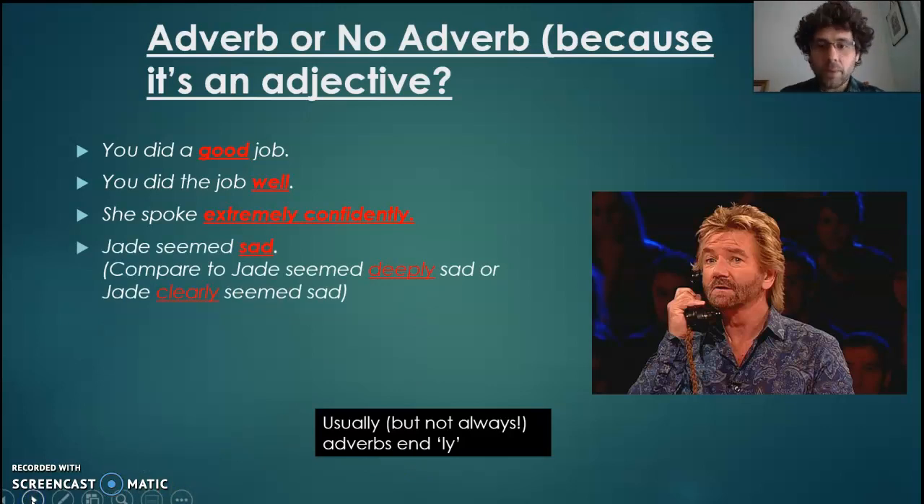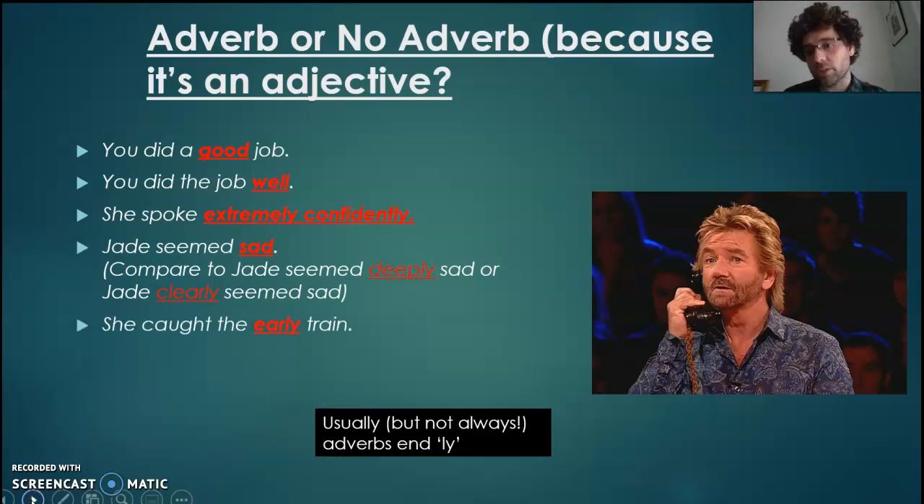Jade seems sad. Now, a bit controversially here, I'd argue that is an adjective, okay? Because to me that's describing Jade rather than the seeming. The examples I've put below, Jade seemed deeply sad, or Jade clearly seemed sad. To me, those words that I've underlined are more clearly describing the seeming. She seemed deeply sad. It's not describing her, it's the seeming. She clearly seemed sad. So the clearly describes, well, how did it seem to you?